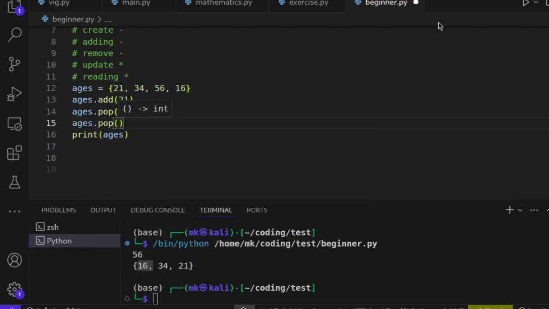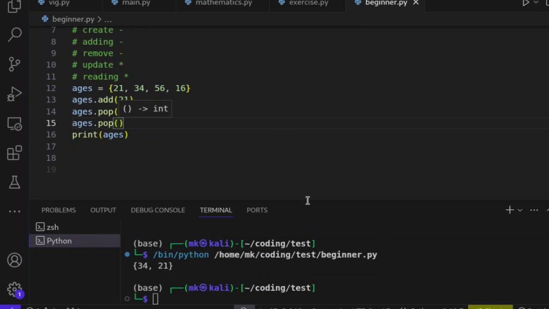So like this, if we say pop, you see now it removes what? It removes 16. But don't let set fool you into thinking that it's just reversing the set, no. It's random. Just put that in your mind. If you have thousands of elements, it will not act this way. Maybe it's because I have a very small amount of data, right? That's why it's acting like this.